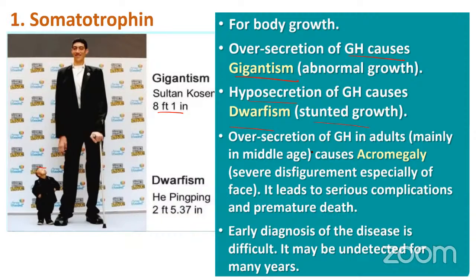Whereas if the same growth hormone is secreted in very large volumes in middle age, it leads to a condition called acromegaly. So what happens in acromegaly? You can see that there is a disfigurement of the face, and it leads to severe complications in different parts of the body, and it leads to premature death. Whenever it is diagnosed early, it is easy to treat the disease. If it is not detected very early, it can lead to death. The property of this disease is that you cannot detect it for many, many years. So your great Kali is also an example of gigantism.